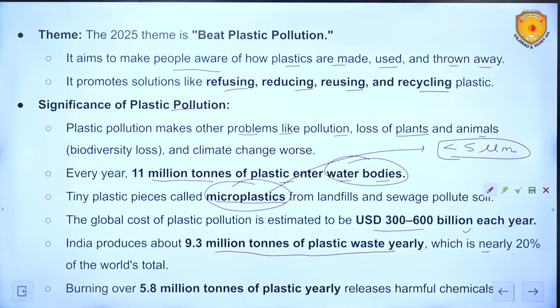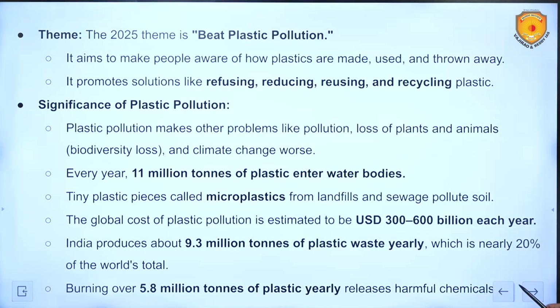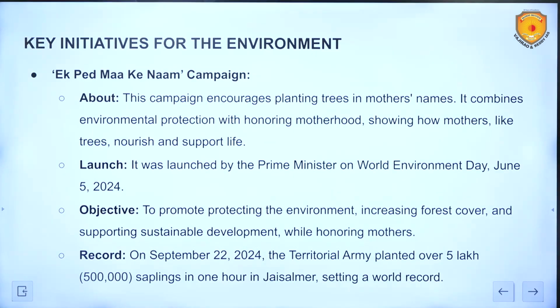So, burning over 5.8 million tons of plastic yearly releases harmful chemicals. We find no solution, so we burn it. Burning is not a solution. Burning obviously leads to an increased amount of emissions and toxic gases as well.